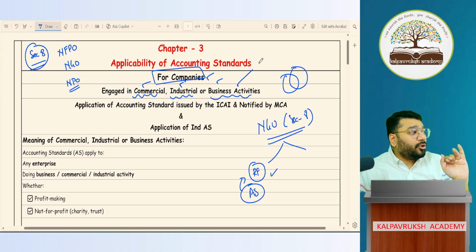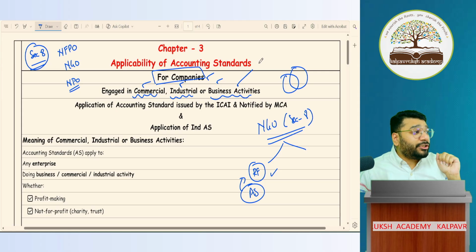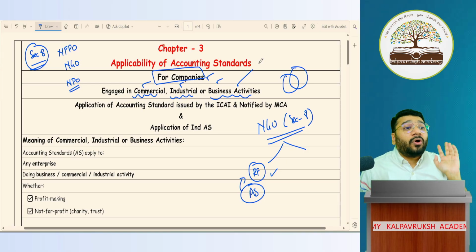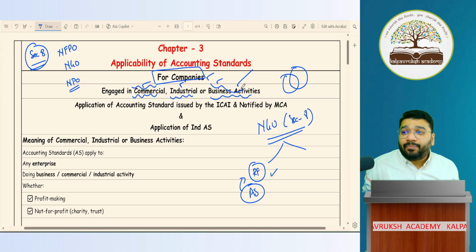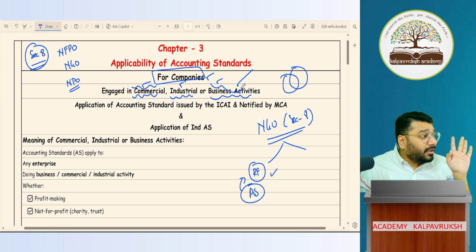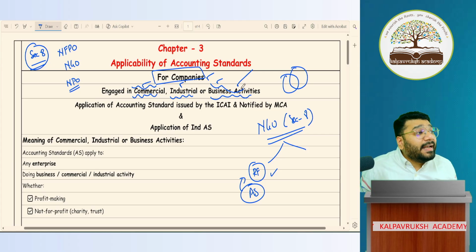Surplus. We don't call that profit. So surplus is there, no? That surplus, you're going to use it for the betterment of the organization, for the members of the organization. You're going to benefit them. In that case, you are supposed to follow accounting standards for those organizations. Why? Because the intention is what? Commercial or business activity is happening. So any kind of business activity happening in the organization means that organization should compulsorily follow accounting standards laid down by ICAI. Got it? Not got it?